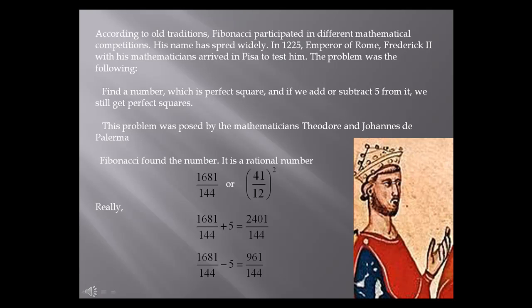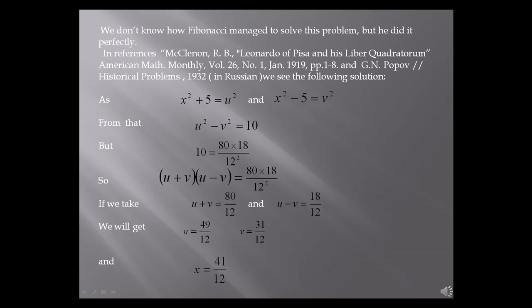This problem was posed by the mathematicians Theodorus and John of Palermo. Fibonacci found that the number is a rational number. We don't know how Fibonacci managed to solve this problem, but he did it perfectly. In the references, MacLennan's Leonardo of Pisa and his Liber Quadratorum, and Popov's historical problems, we see the following solutions.